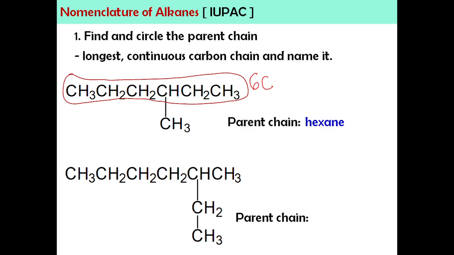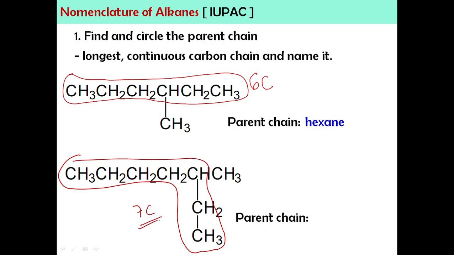Okay, so this is going to be the parent. Okay, jadi dalam ni ada 7 carbon. 7 carbon boleh tengok balik jadual tadi. Heptane. So yang tak masuk ni akan jadi substituent. Okay, so hopefully awak boleh faham beza parent dan substituent. Okay, so step pertama sudah, kita dah tahu macam mana nak cari parent chain.